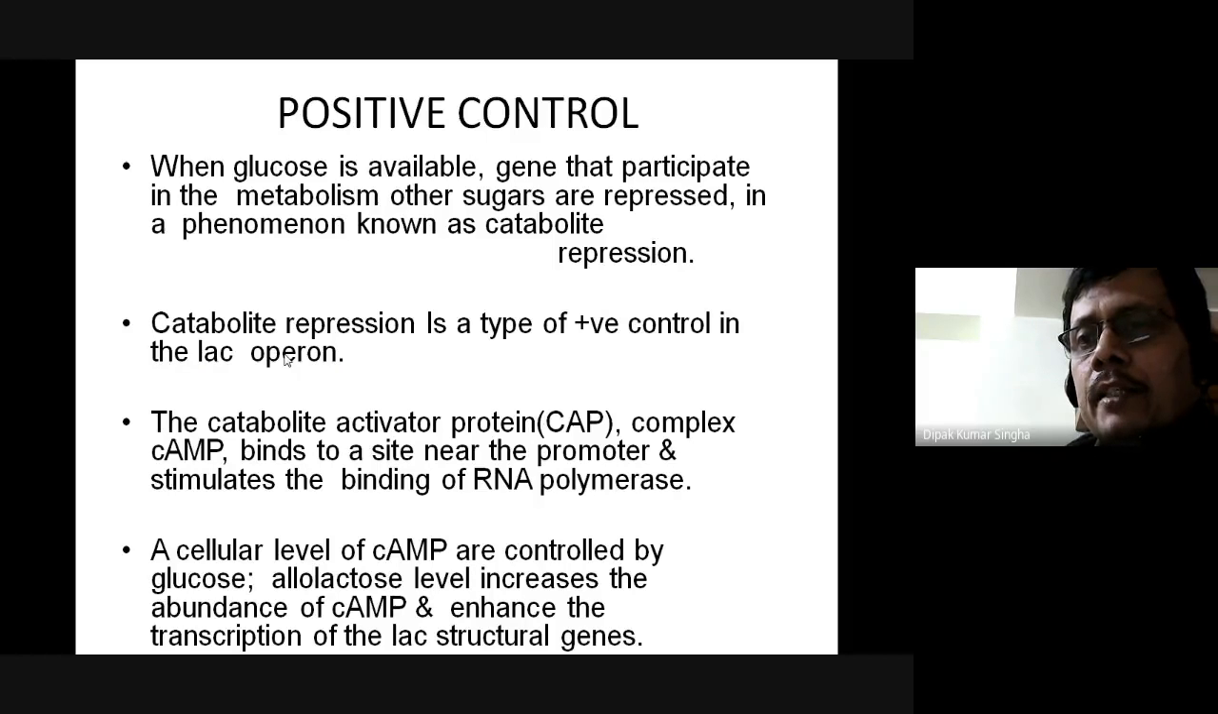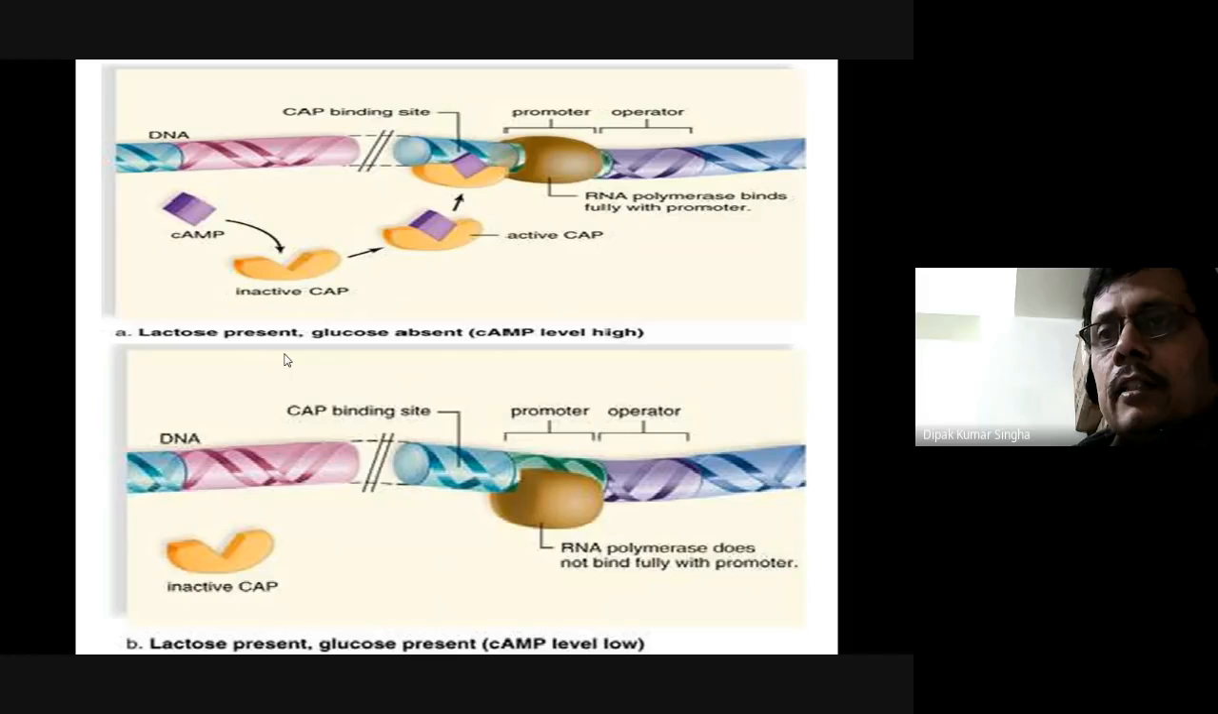Catabolite repression is a type of positive control in the lac operon. The catabolite activator protein, CAP, is another protein complex that binds with cyclic AMP at a site near the promoter and stimulates the binding of RNA polymerase. The cellular level of cyclic AMP is controlled by glucose, and an increased abundance of cyclic AMP enhances transcription of the lac structural genes.